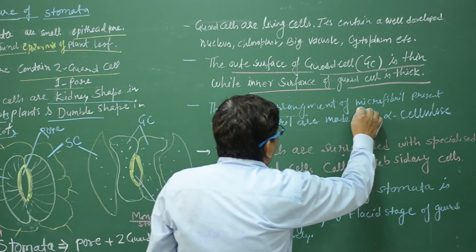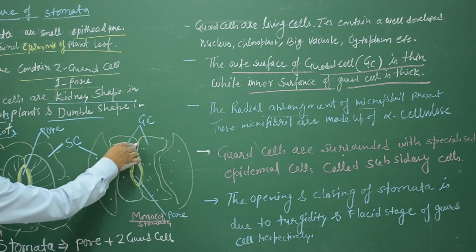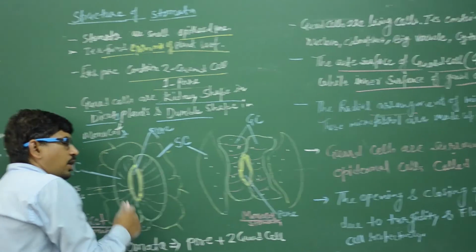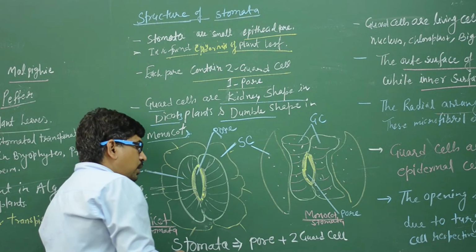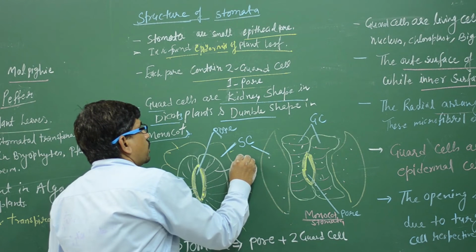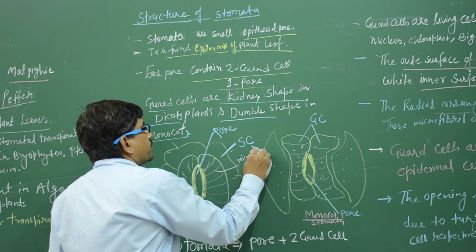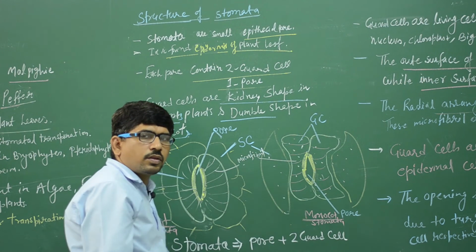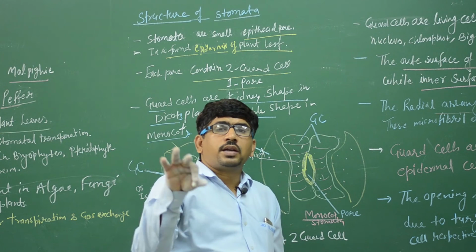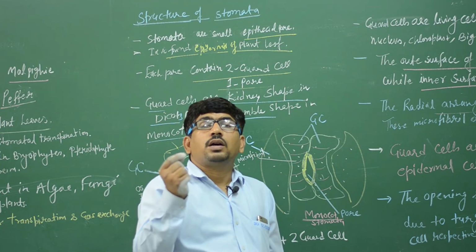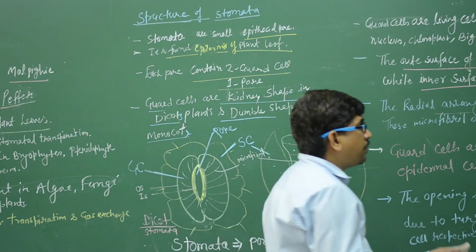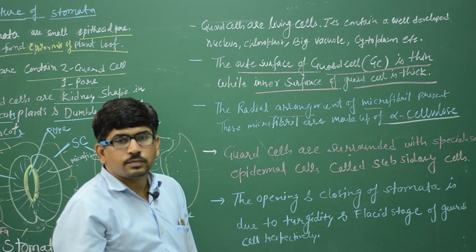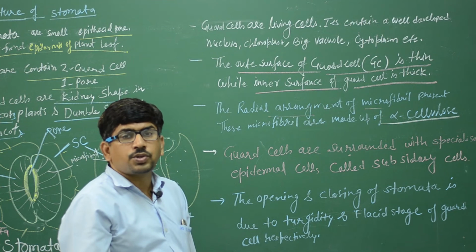The radial arrangement of the microfibril present. देखिए यहाँ पर इनमें भी ऐसे होता है गार्ड सेल्स में. The radial arrangement are present. These radial arrangement is known as the microfibril. And these are the radial conditions, and these are made up of the alpha cellulose. ये क्वेश्चन मेडिकल में है आपके, alpha cellulose. It is another question. Alpha cellulose.